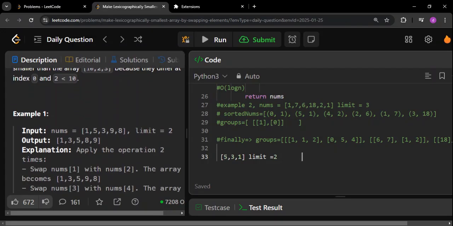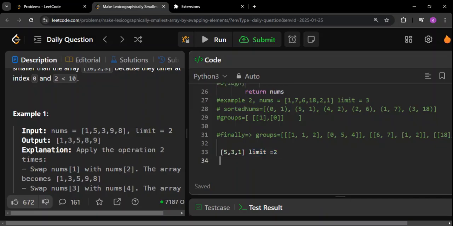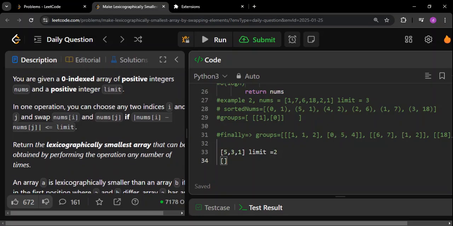But see a case here, I can swap 1 and 3 because their absolute difference is less than or equal to the limit. And then see, after swapping that, what will happen? It will look like this. 5 will remain as it is, then 1 will... The idea here is you can replace any two values, any two indexes. So we'll now apply that.